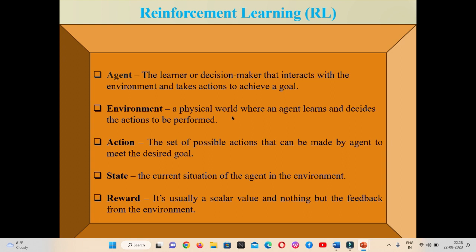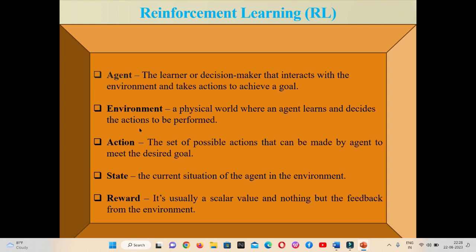Here you can see what is the agent. The agent is the learner or the decision maker that interacts with the environment and takes action to achieve a goal. In the previous example, we have already seen the example of the car. The car is the agent, or a robot or any other thing could be the agent. So the agent is the learner which learns and interacts with the environment and performs a particular action to achieve the goal.